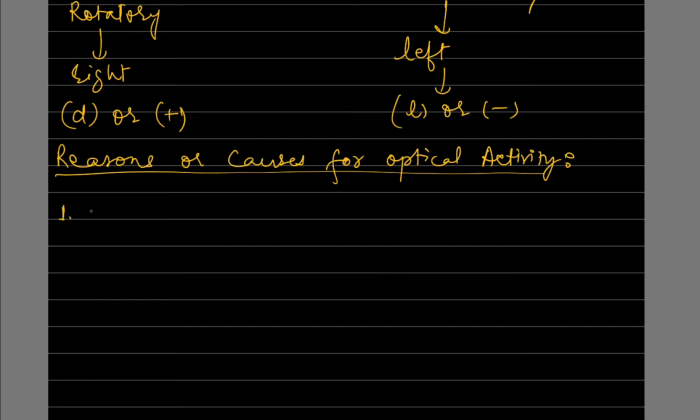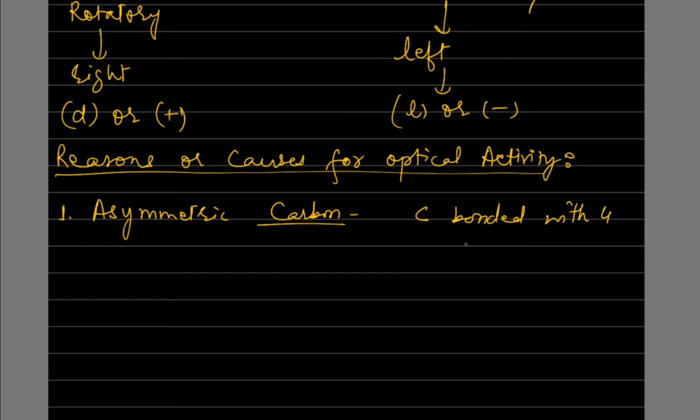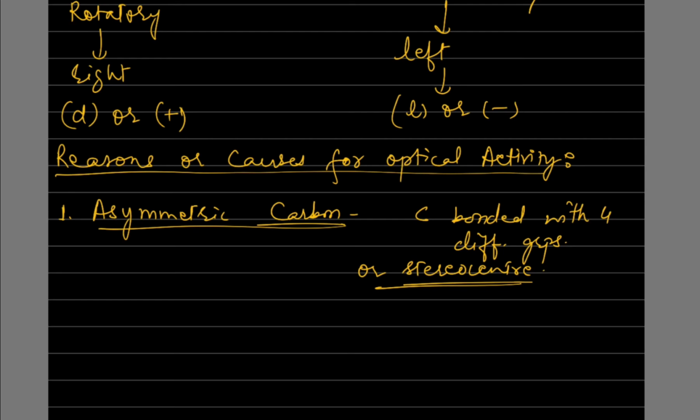Number one, the compound should have an asymmetric carbon. Now what is an asymmetric carbon? Asymmetric carbon is carbon bonded with 4 different groups. The carbon which is bonded with 4 different groups is called an asymmetric carbon, or this is also called a stereocenter. So the compound is optically active when it has an asymmetric carbon.